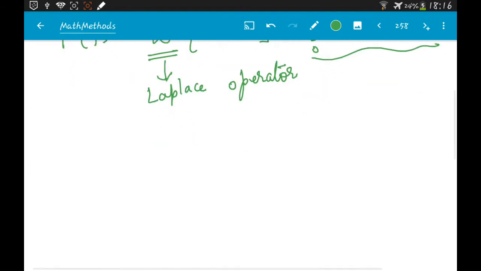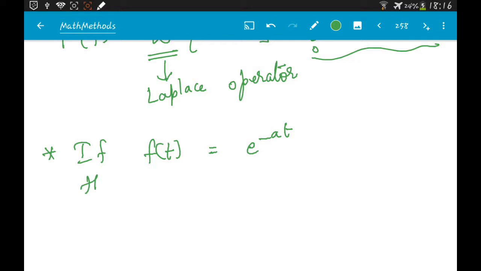Okay, so now let's try to do a problem. If f of t is e power minus at, then what is the Laplace transform of f of t?